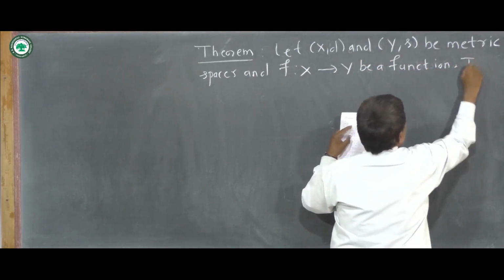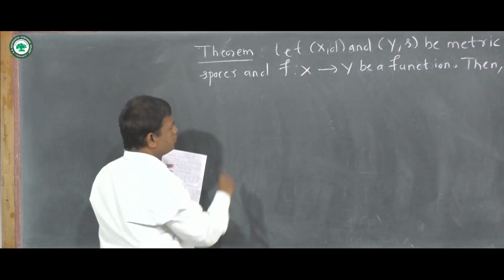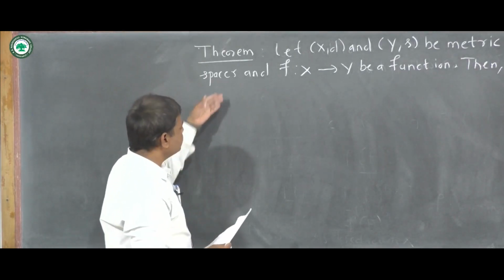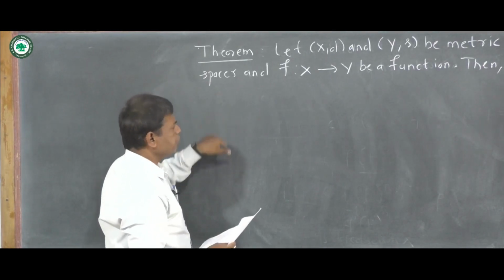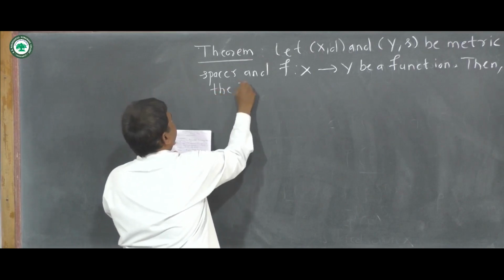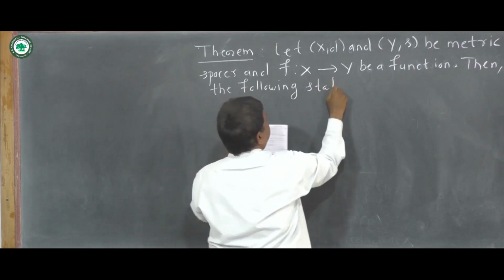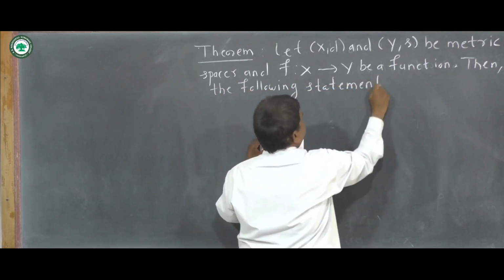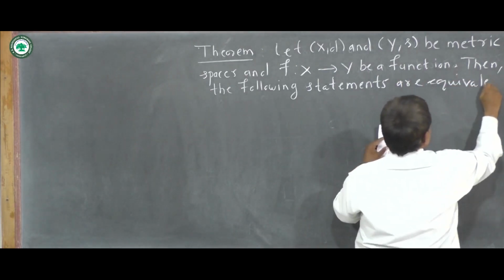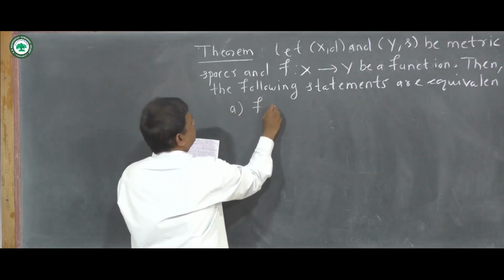Then remember, we have seen all these theorems one by one, but when you want to show that the given function is continuous, you can use any one of the statements here. So we write: then the following statements are equivalent. The first statement is that f is continuous.